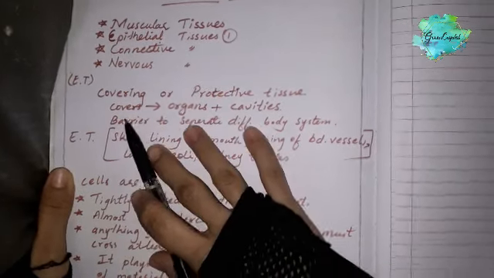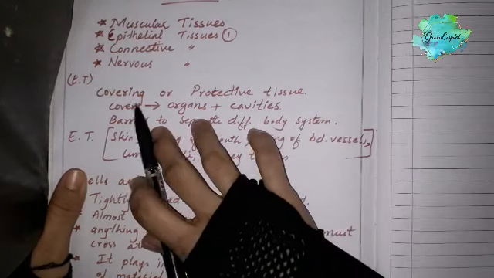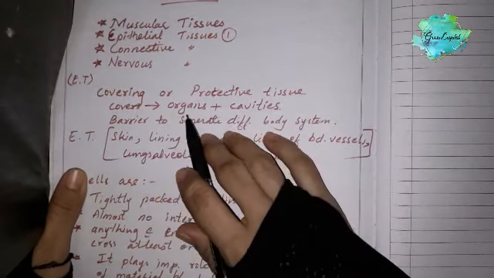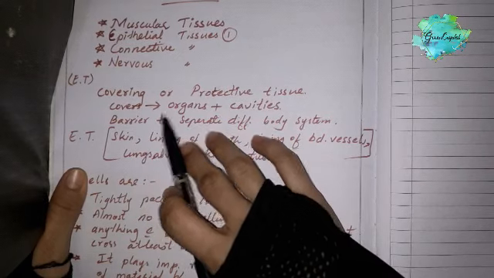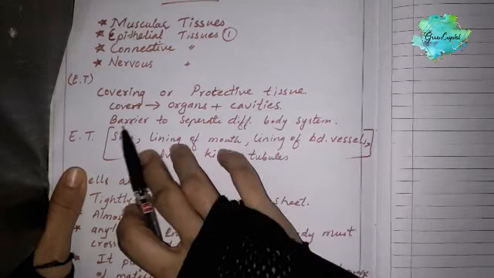In epithelial tissue, it is a covering or protective tissue. It covers either organs or cavities, and it is a big barrier to separate the different body systems.